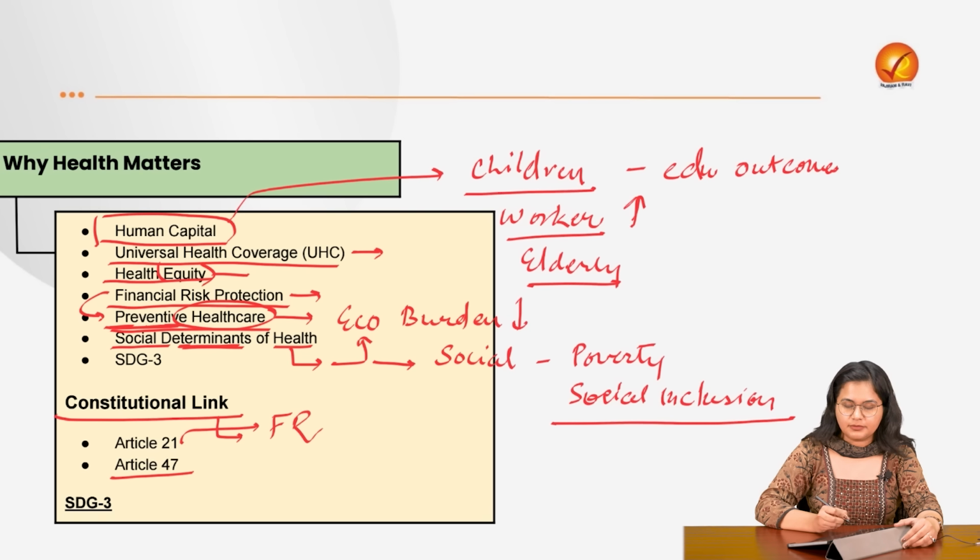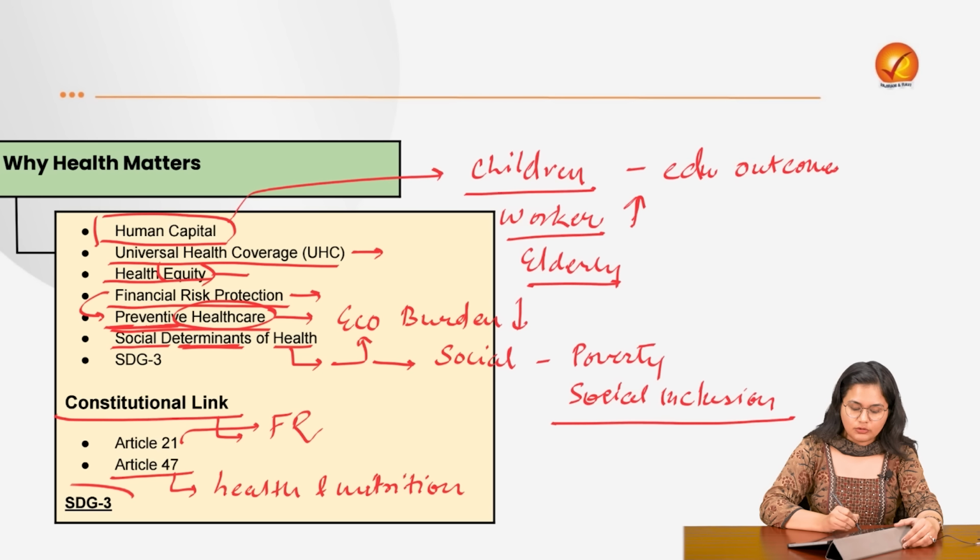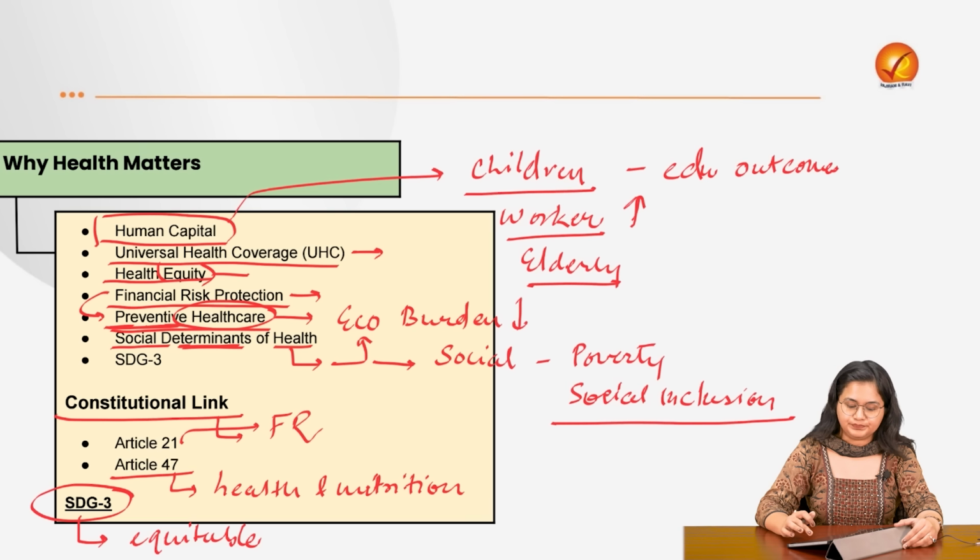Also, it is a directive principle of state policy under Article 47 that it shall be the endeavor of the government or the state at all times to ensure the access to health and nutrition to all its citizens. Now, as a global community also, we are aspiring to provide equitable healthcare to everyone under SDG 3.